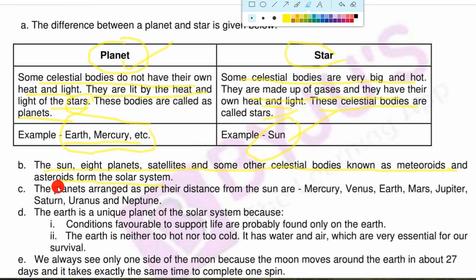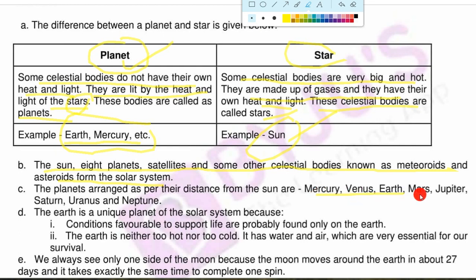Very easy answer. Now the next question is, name all the planets according to their distance from the sun. According to their distance from the sun, the sequence is Mercury, Venus, Earth, Mars, Jupiter, Saturn, Uranus and Neptune.